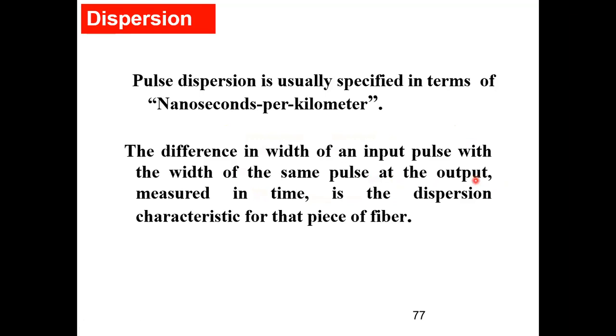Pulse dispersion is usually specified in terms of nanoseconds per kilometer. The difference in width of an input pulse with the width of the same pulse at the output measured in time is the dispersion characteristic for that piece of fiber. So if I want to find out the dispersion, I have to just find out the difference between the input pulse and the output pulse.